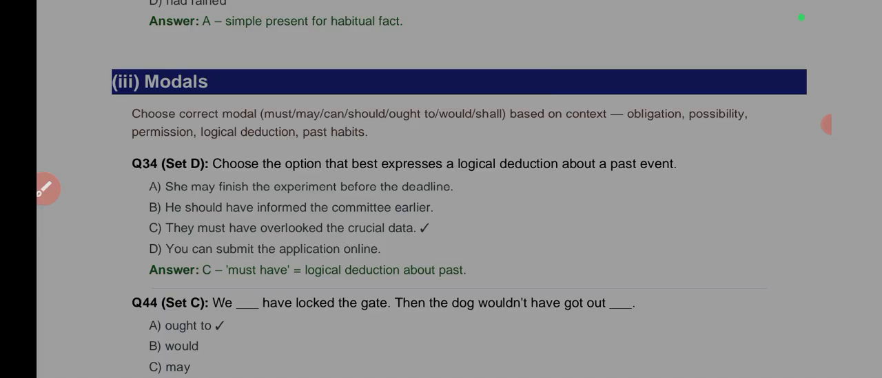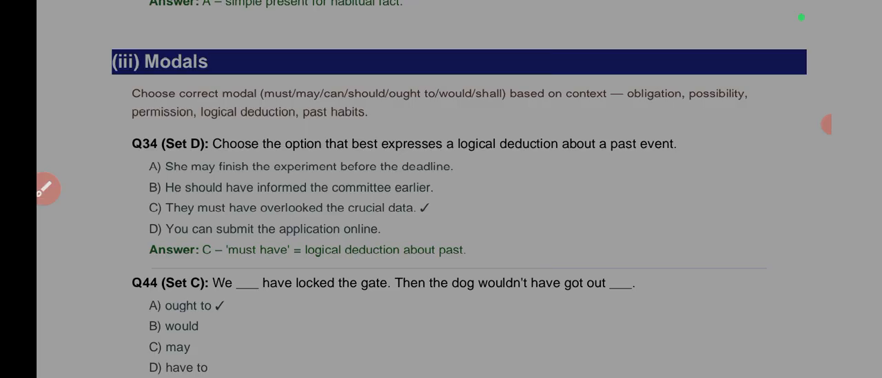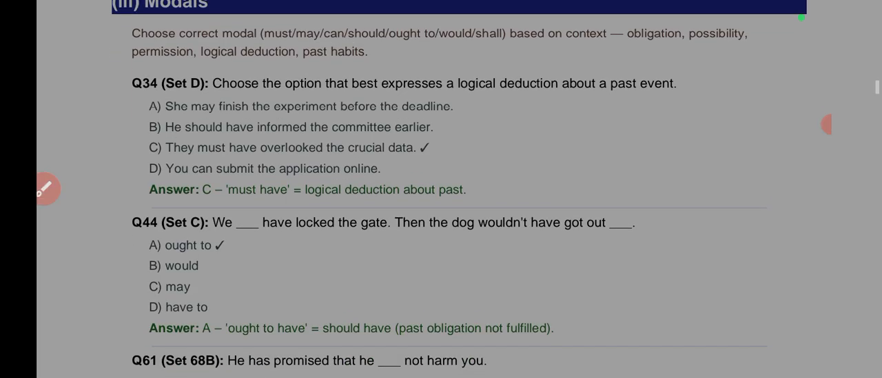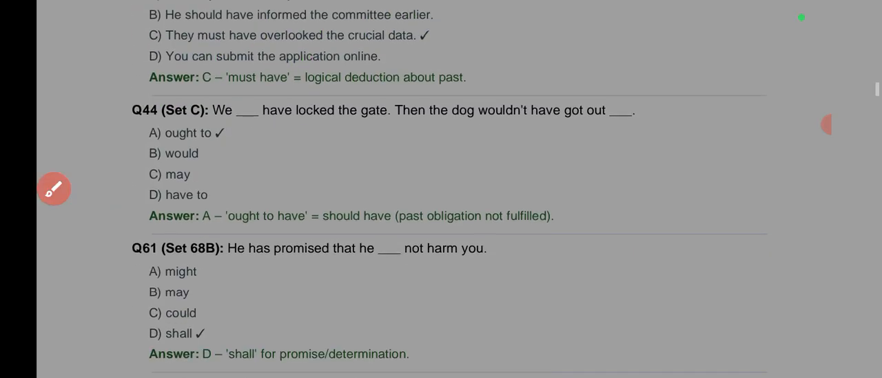Let's look at B. You should have informed the committee earlier. Logical deduction about a past event. It looks like it. Look at D, you can submit the application online. No, that's not logical. That's not some deduction. So I guess the best one, the one that can be easily explained, is C. I think it's more apparent than B. So that's why C will be the best answer.